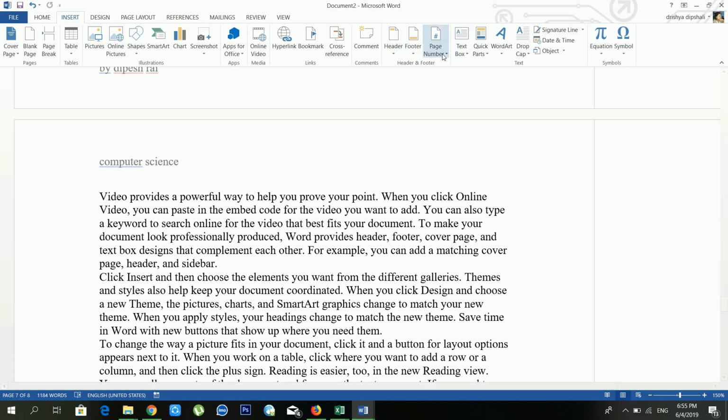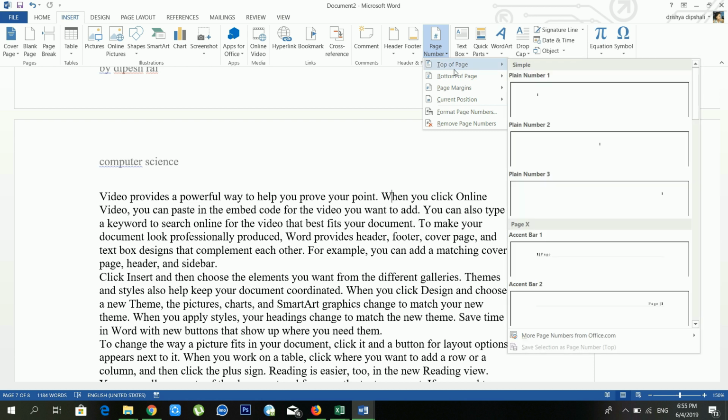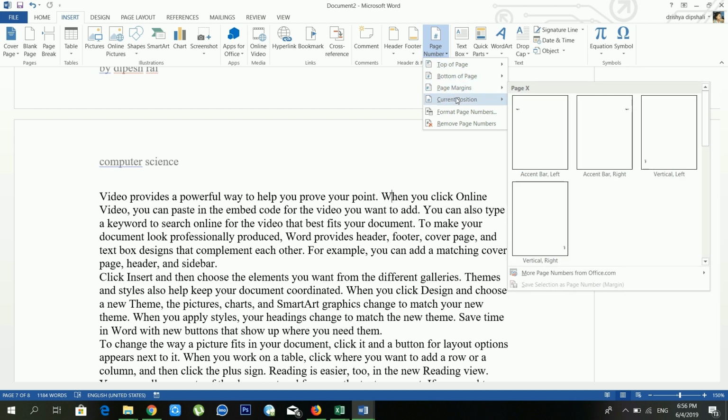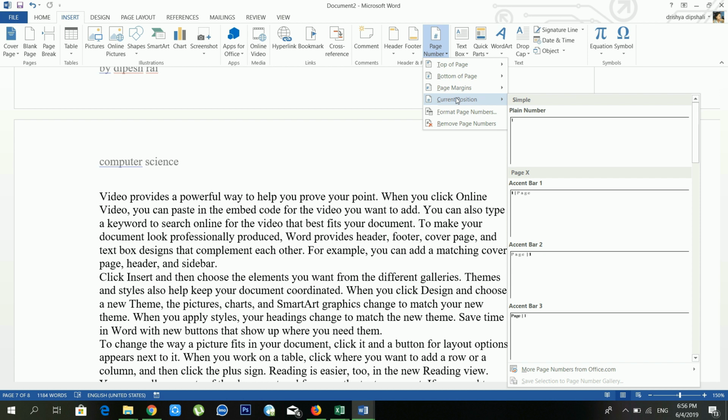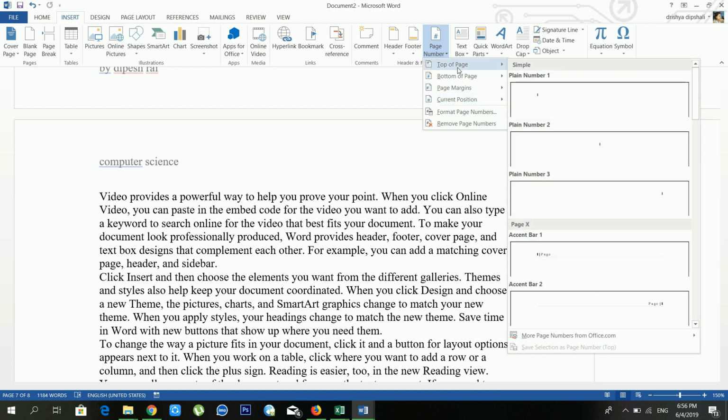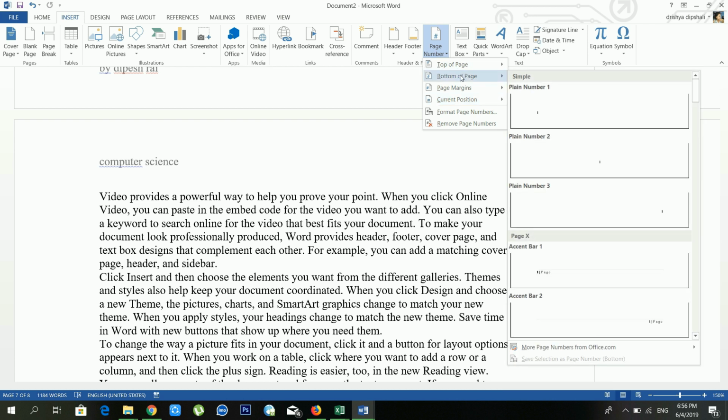So first of all you have to go to page number. There are lots of options available where you want to insert your page number. You can put it at the top of the page, the bottom of the page, in the page margins, or in the current position. There are 4 options available, but I think I need to put it at the bottom of the page, and there are lots of templates available, but I'm choosing the right side.